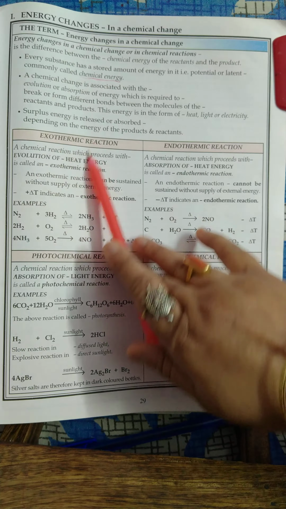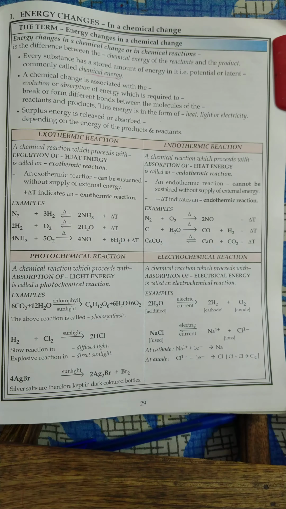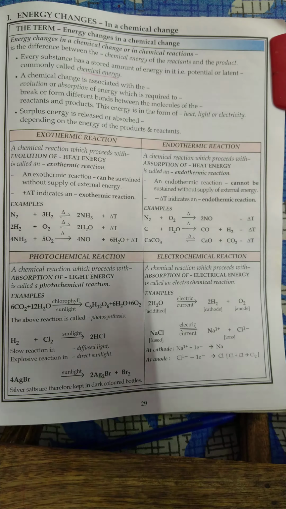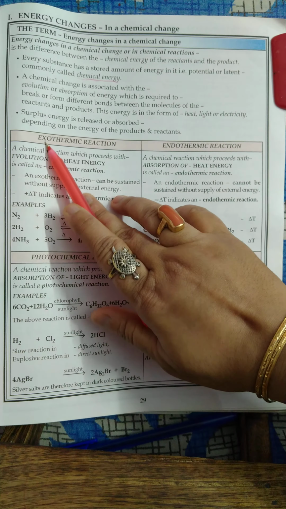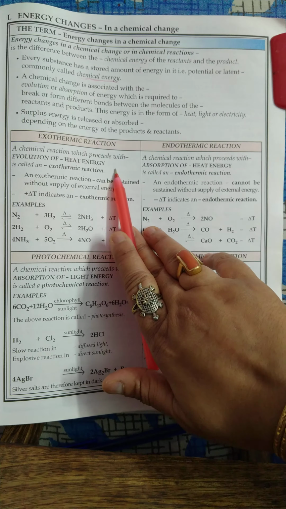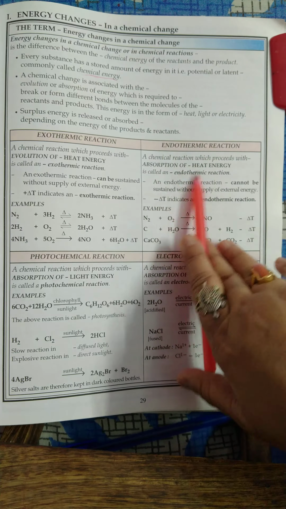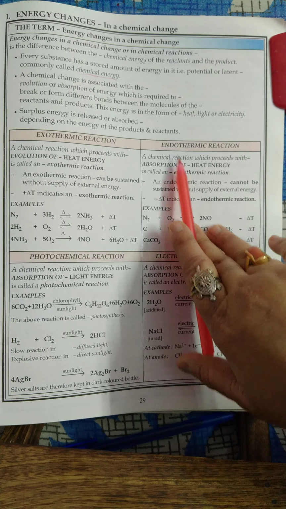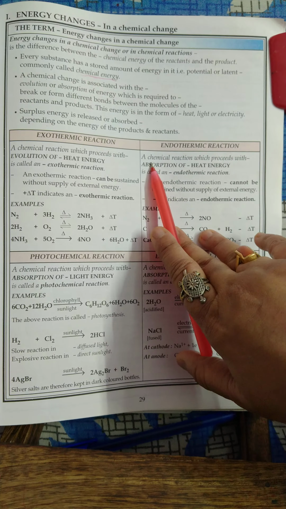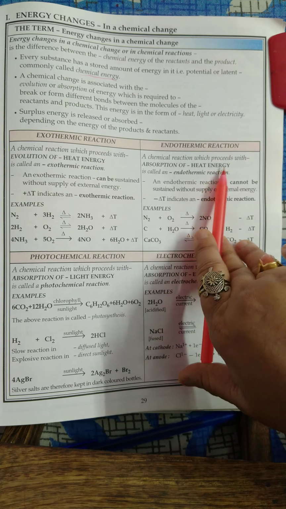So there are exothermic reaction and endothermic reaction. You have learned it also in previous classes, but here also I will explain it. Exothermic, exo is associated with exit. So after the chemical reaction some amount of energy will be released, and in case of endothermic reaction, endo is associated with entrance or enter. So in endothermic reaction some amount of heat energy is absorbed.